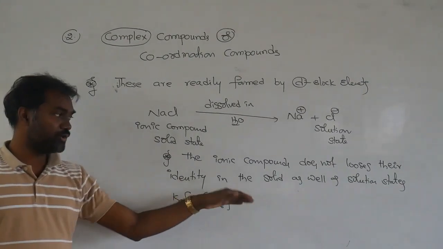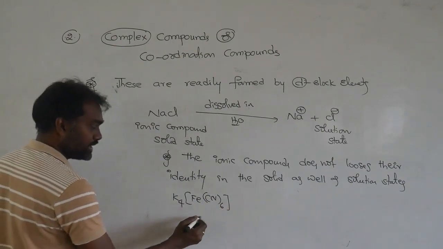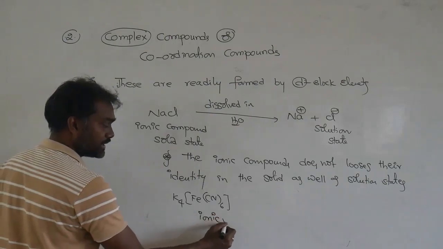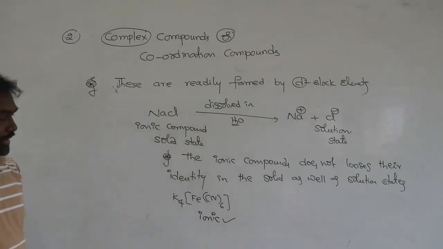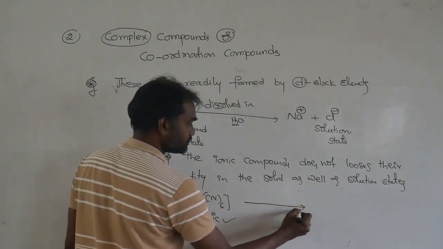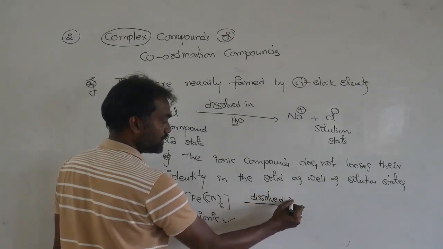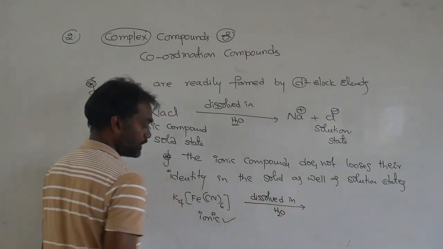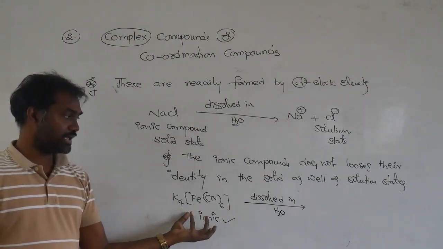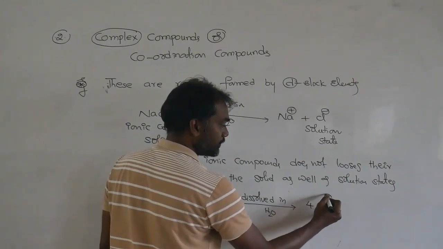If you add it to water, it readily dissolves. So if any compound dissolves in water, we can say it has ionic nature, and because of ionic nature it is soluble in water. Iron is a D-block element, so this is an ionic compound of a D-block element. What do you get? Four potassium ions are coming.